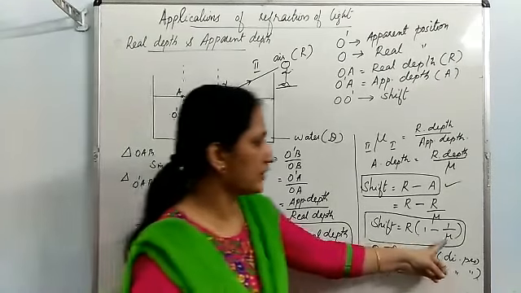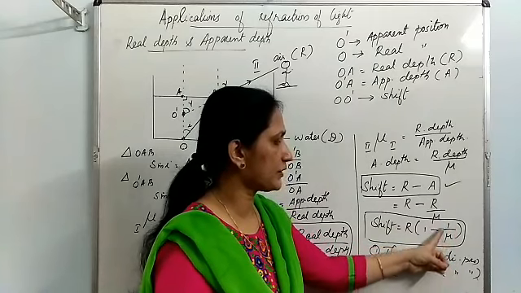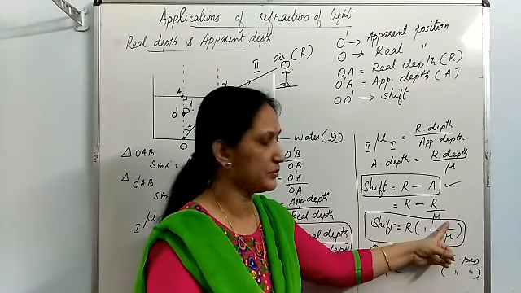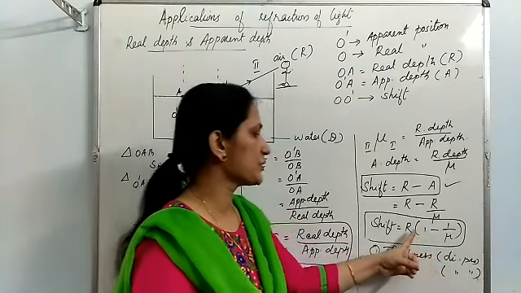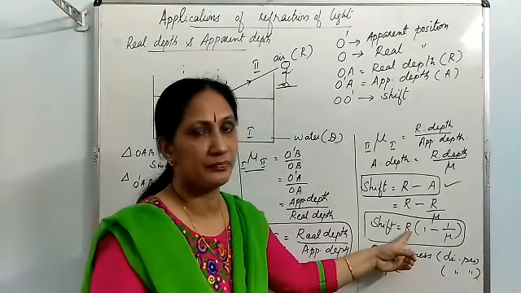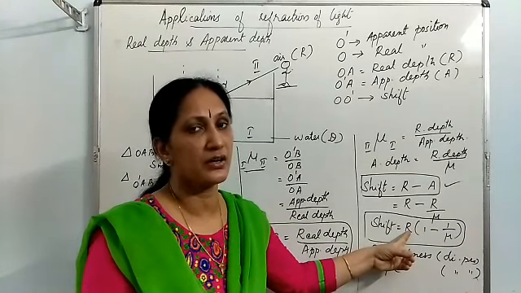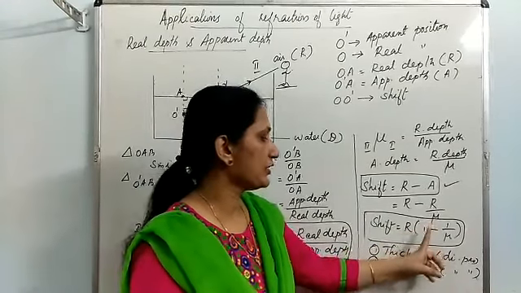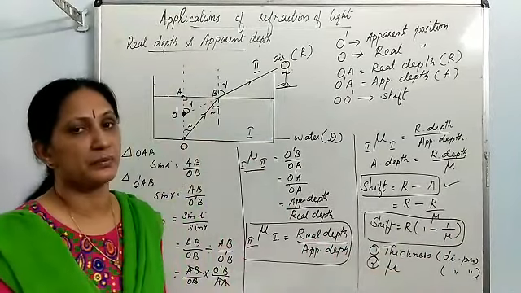Look at the formula. Refractive index is high, means 1 by refractive index will be a low value. 1 minus a small number is almost equal to 1. So it is equal to R. Means shift will be almost equal to R. That means more the refractive index, more will be the shift happening.